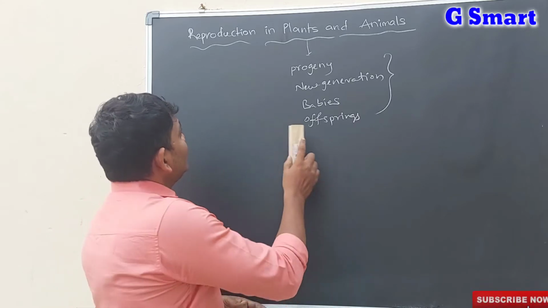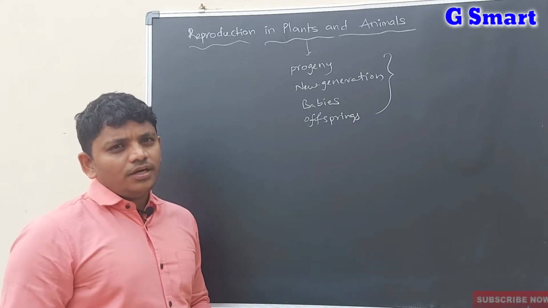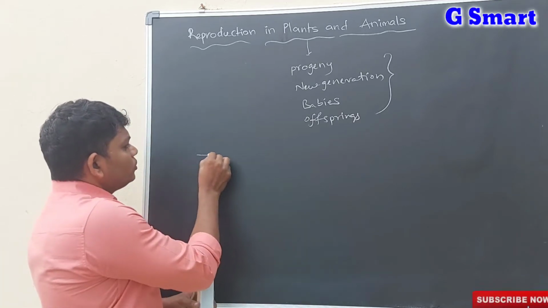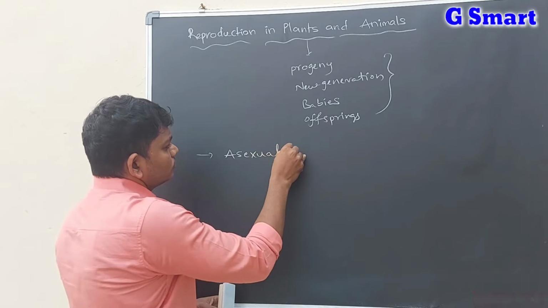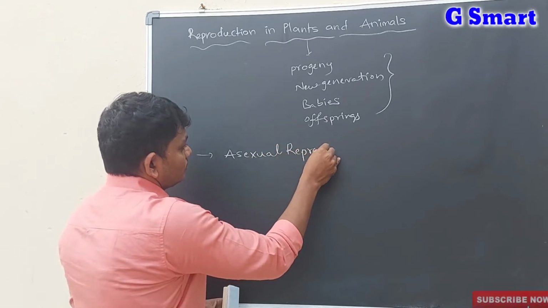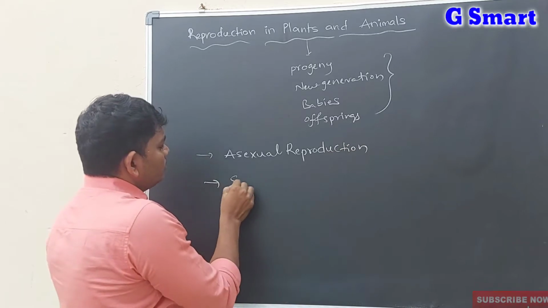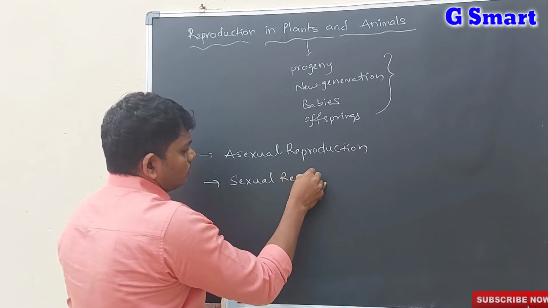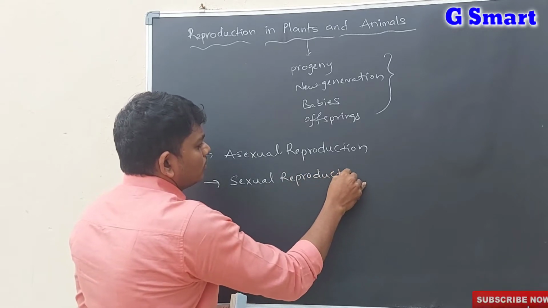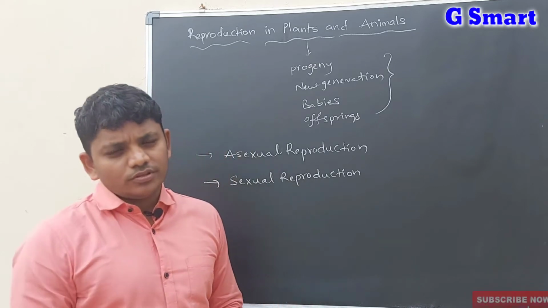Generally, reproduction occurs in two ways. First one is asexual reproduction. Second one is sexual reproduction.